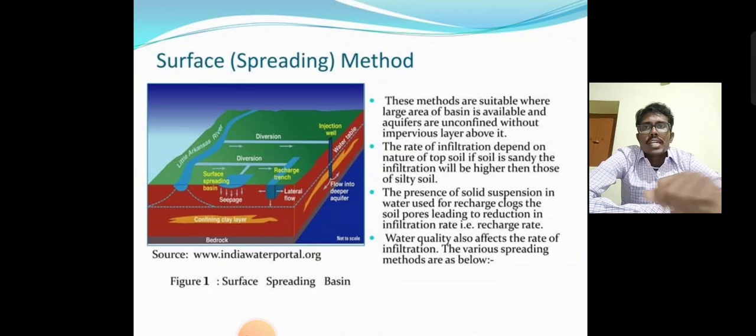First one, the surface spreading method. This method is suitable where areas of large basins are available and the aquifers are unconfined without an impervious layer above them. The rate of infiltration depends on the nature of the soil. If the soil is sandy, infiltration will be higher than in silty soils. The presence of suspended solids in water used for recharge clogs soil pores, leading to a reduction in the infiltration rate, that is, the recharge rate. The water quality also affects the rate of infiltration. The various spreading methods are as follows.